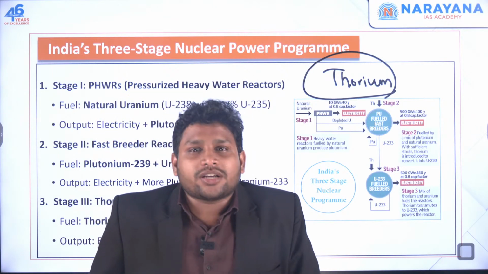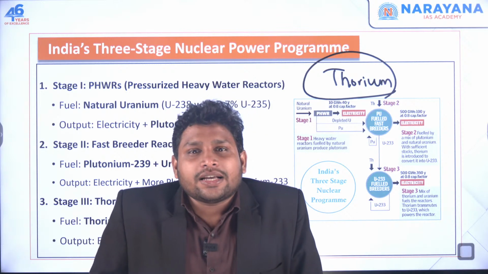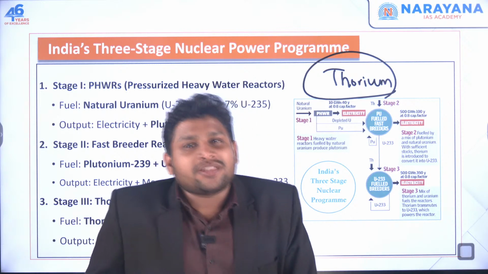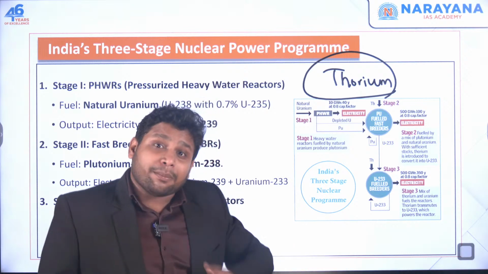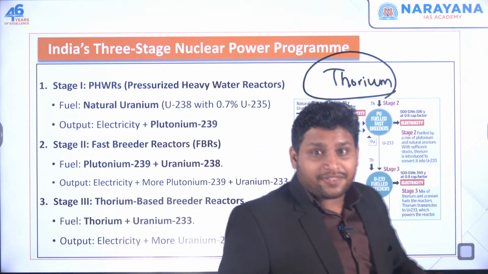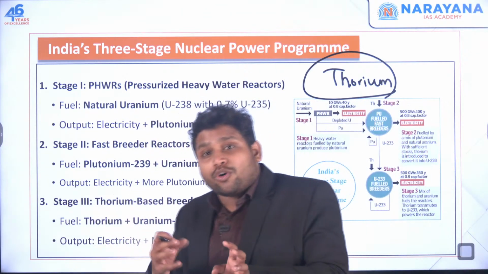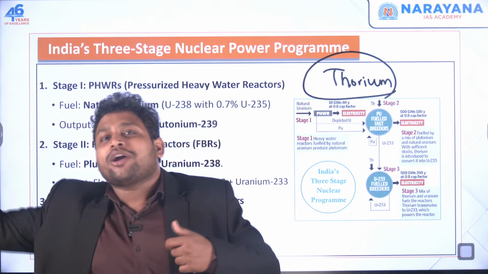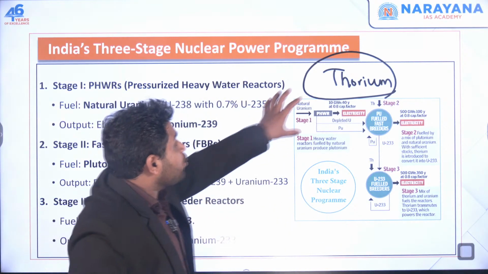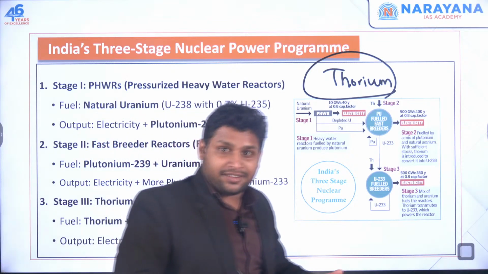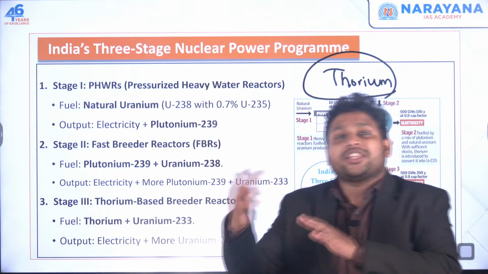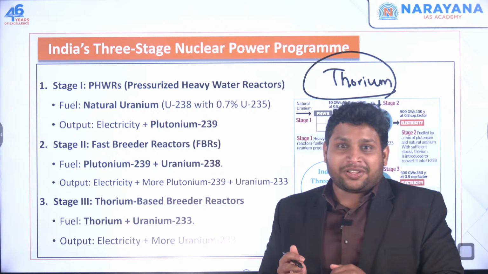But Dr. Homi Jahangir Bhabha was a smart person. He said we can make use of thorium in such a way that we can make fissile materials. We can make, let's say, uranium or plutonium, something that can go ahead with nuclear fission. We can use thorium in such a way that we get more uranium or more fissile material.